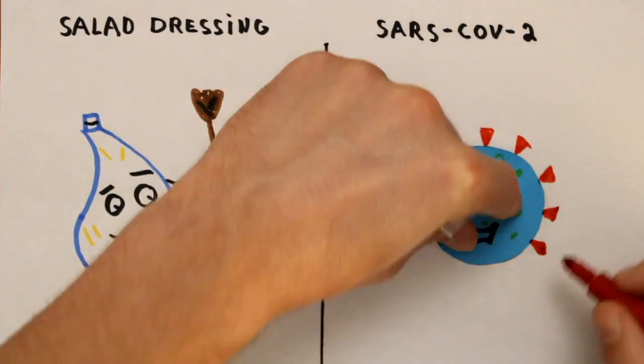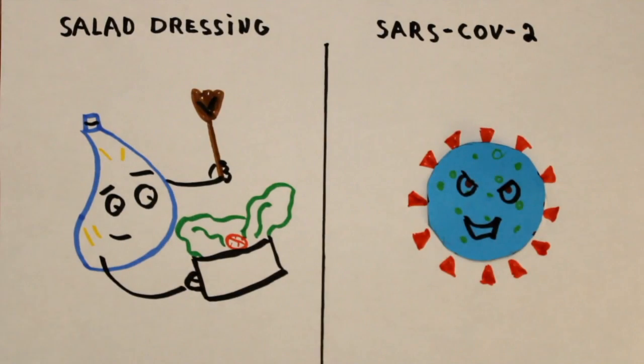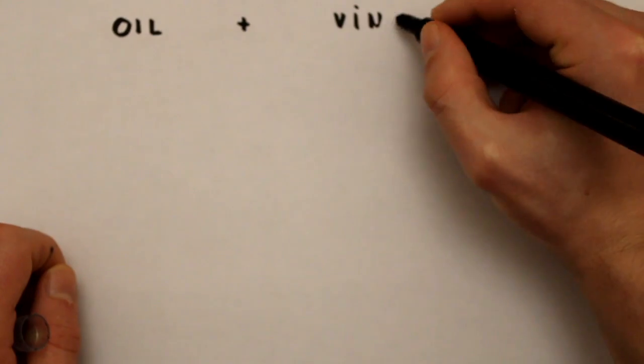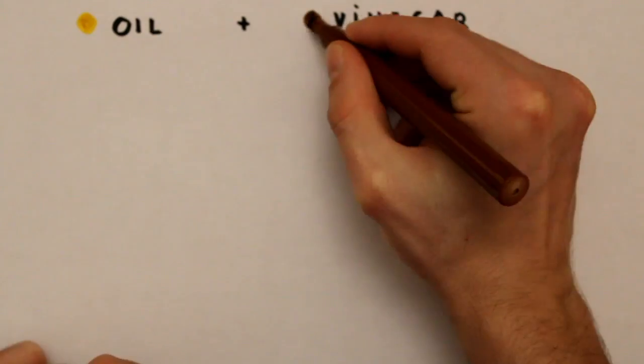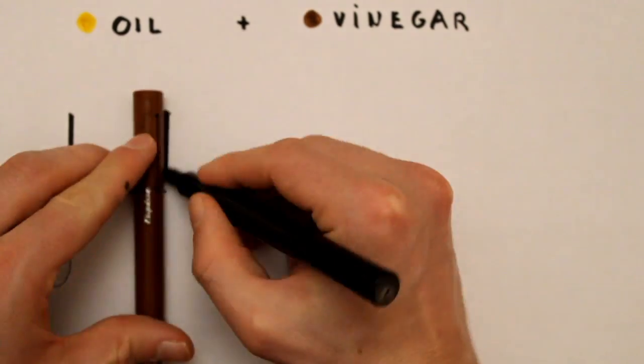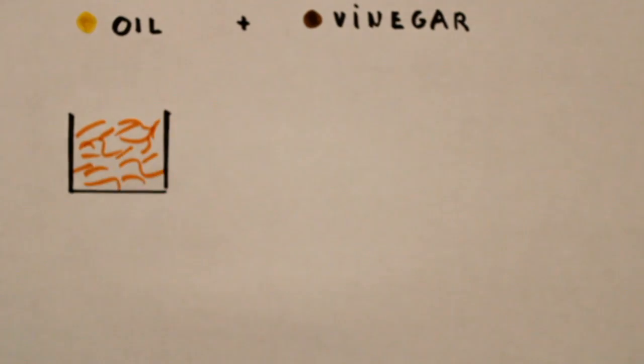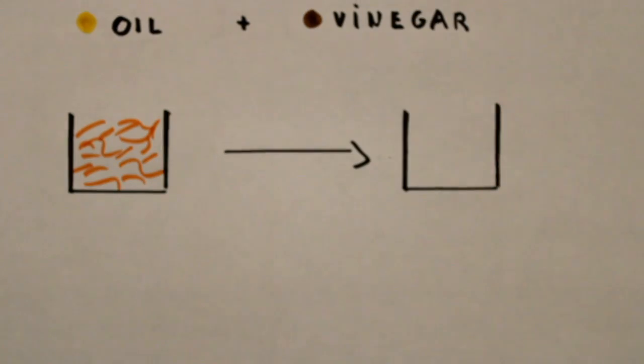What's the link between a salad dressing and the coronavirus? I'm sure you have already had the tragic experience of seeing oil and vinegar separated after being mixed. To understand what's happening, we must look at the molecular level.